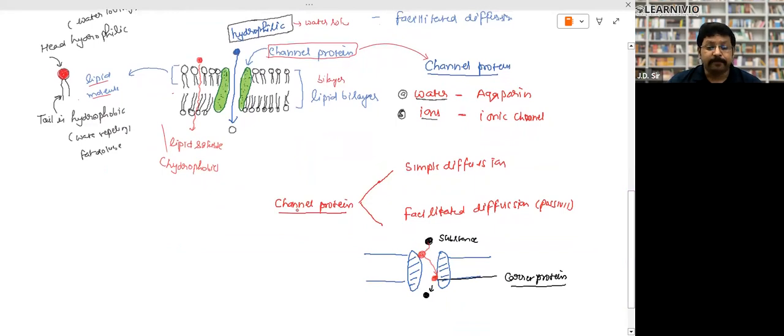Now channel proteins allow simple diffusion or facilitated diffusion. Please try to understand, in both of these energy is not required. These are passive ways of passage of the molecules, right? This is passive diffusion, meaning energy is not required, but there is simple diffusion and facilitated diffusion. What is simple diffusion?